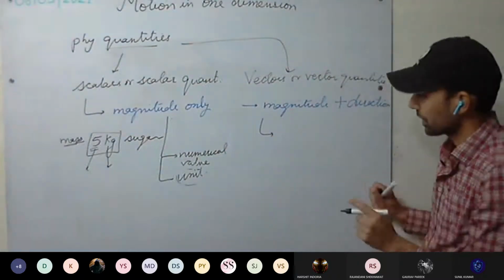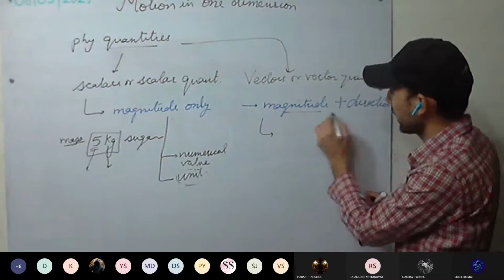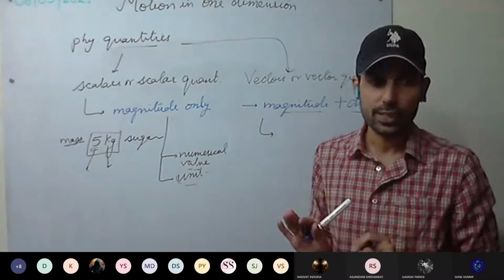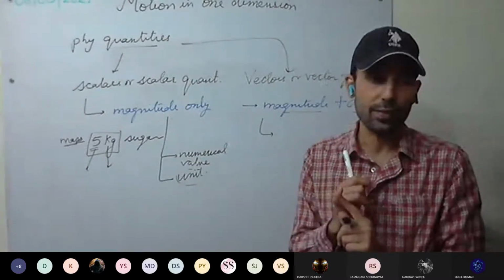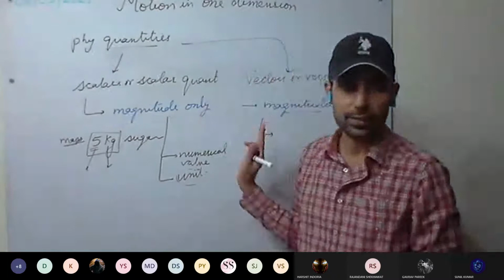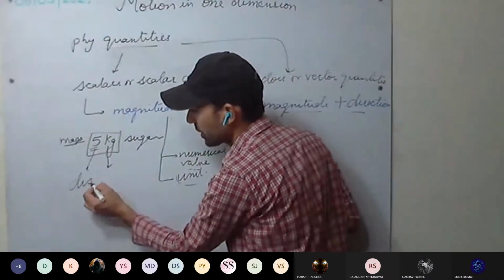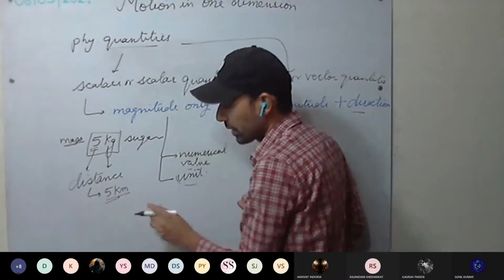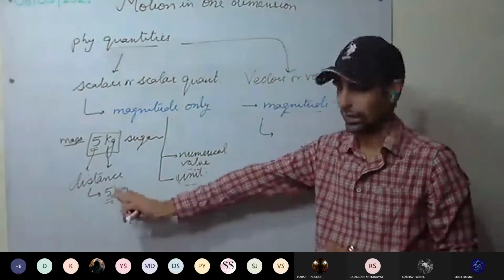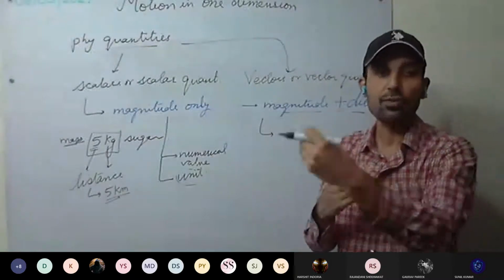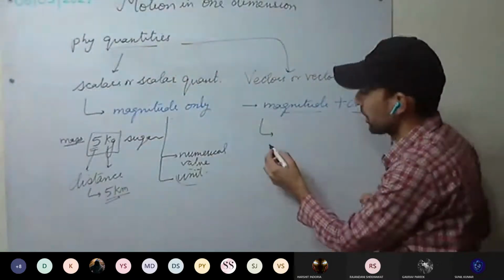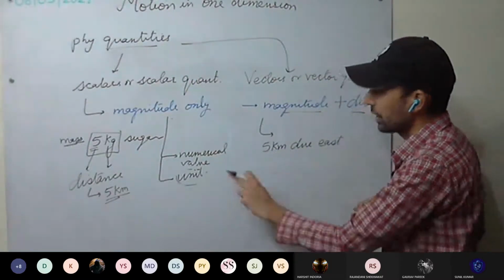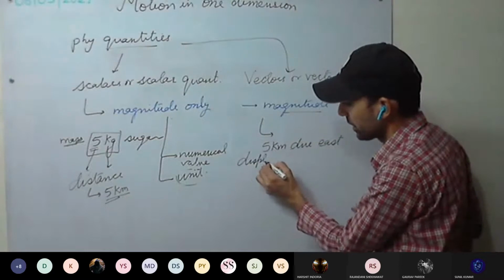For a vector we require direction, that is magnitude plus direction. Both are required. For example, you are moving. Either you will say, I have covered a distance of 5 kilometers. So distance will be scalar or vector? Distance is scalar because we are saying I have covered 5 kilometers. Direction we haven't specified, only the magnitude. Now if I say that I have covered 5 kilometers in east direction, so 5 kilometers due east, this is called displacement.